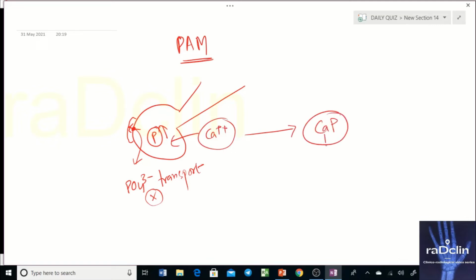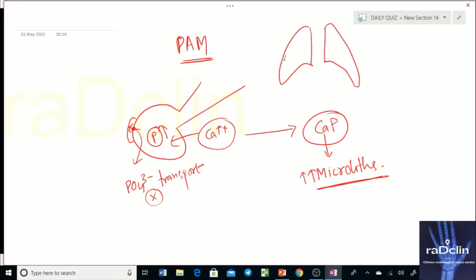And this calcium phosphate is deposited in the form of microliths or calcispheres. So microlith deposition happens. Now this microlith deposition starts at the periphery of the lung in the initial stage, in the subpleural area, but later it progresses to the central area and ultimately the whole of the lung can get involved. But predominantly there is a lower lobe involvement that is seen in pulmonary alveolar microlithiasis.